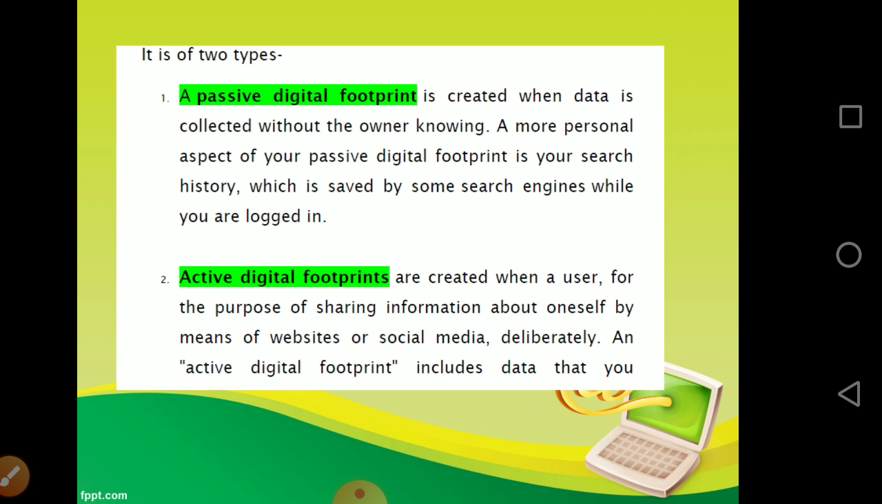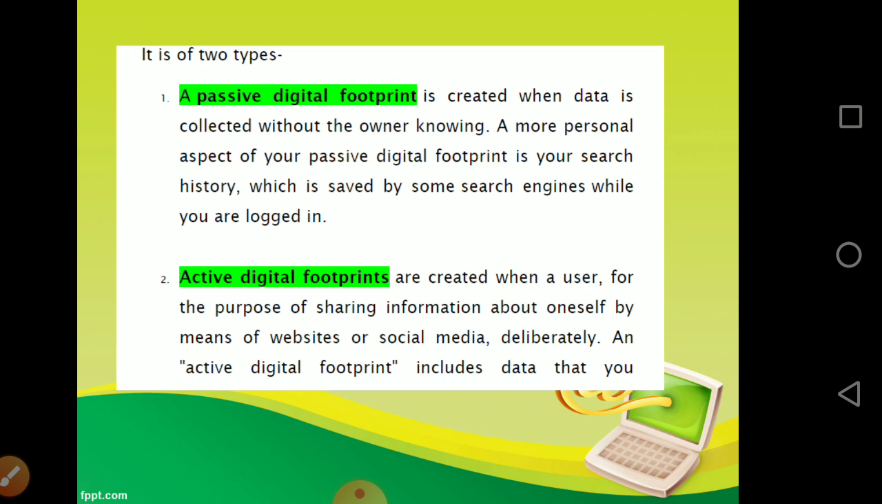There are two types of footprints: passive digital footprint and active digital footprint. A passive digital footprint is created when data is collected without the owner knowing. For example, the history saved by search engines while you are logged in. You are not actively giving the data, but it is stored by the website at some point, and it can be taken at some point, though it is not given by your participation.